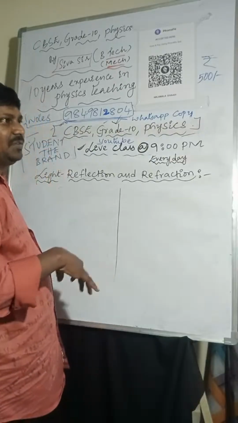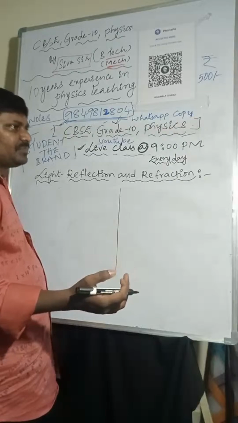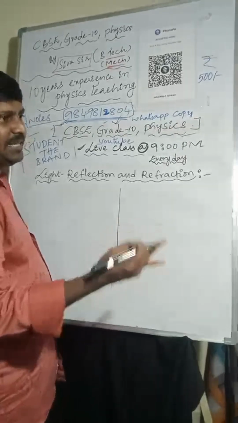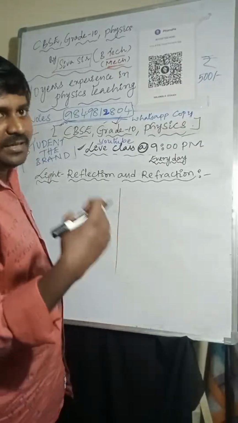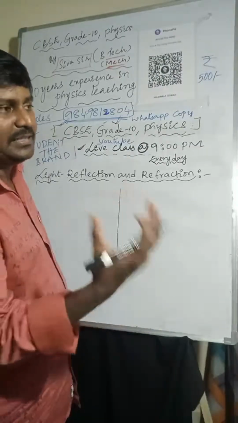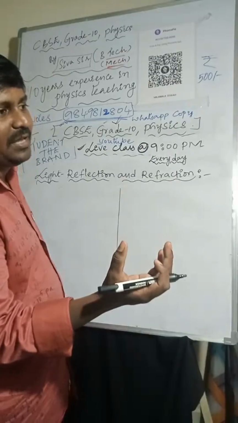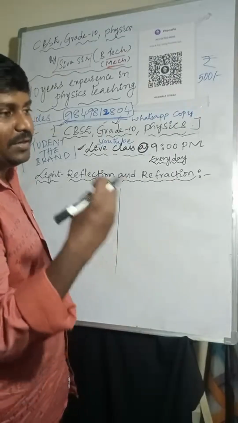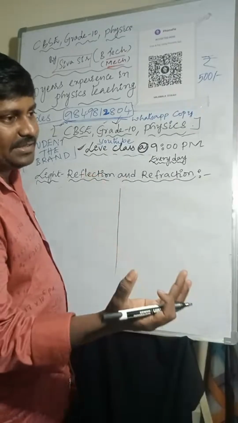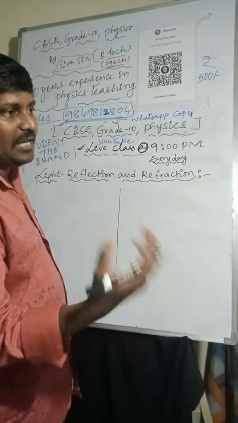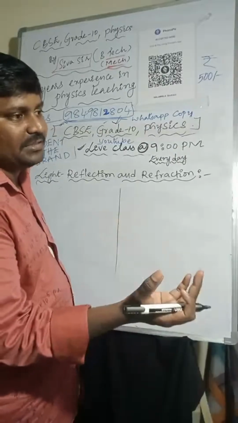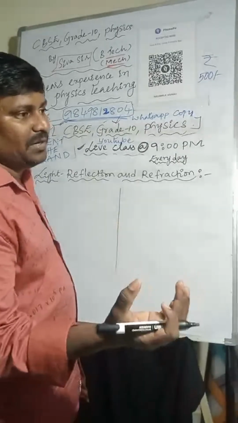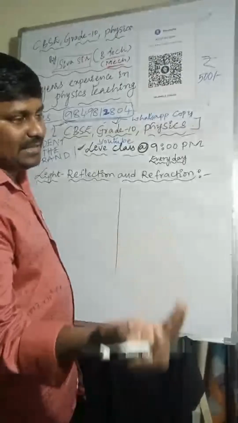Law of motion, very simple only. Three laws: Newton's first law, second law, third law. The first law defines inertia, the second law defines F equal to ma. When the external force acting on the body is equal to mass multiplied by acceleration, it is a product of mass and acceleration. F equal to ma is also the rate of change in momentum. The external force acting on the body is equal to the rate of change in momentum. So F equals mv minus mu by t.